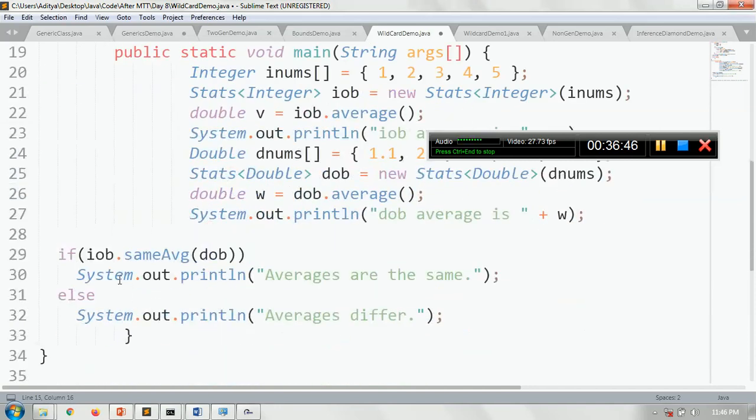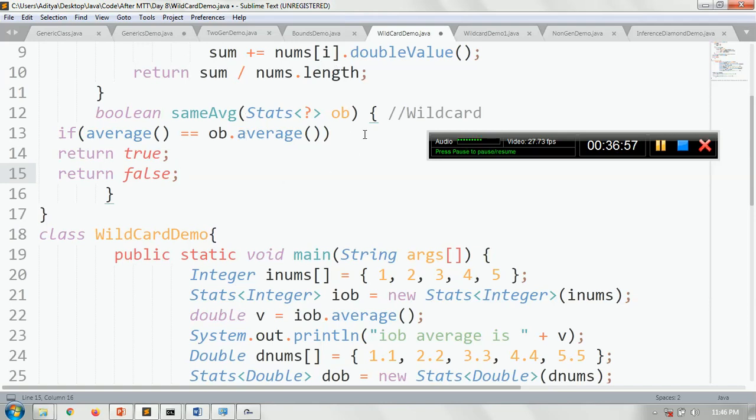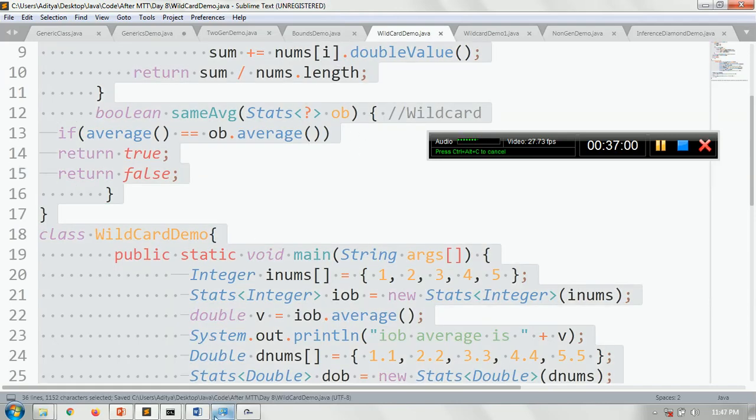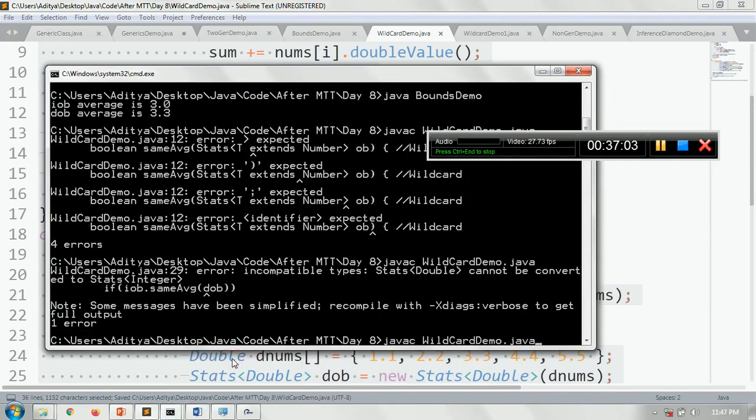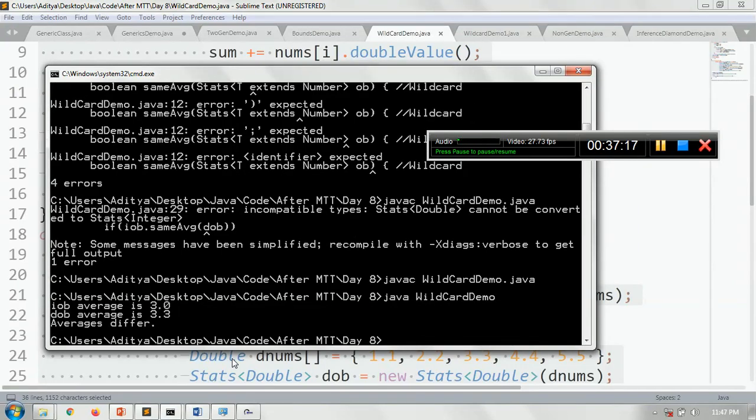So whenever you call iob.sameAverage(dob), even though the calling object and the parameter object types are not the same, sameAverage will still work with the help of this concept called the wildcard argument. Let me execute this code now and see what happens in this case. See, this program works fine now. Obviously you will see the averages are different: the IOB average is 3.0 and the DOB average is 3.3. Hence this is the concept of the wildcard demo.